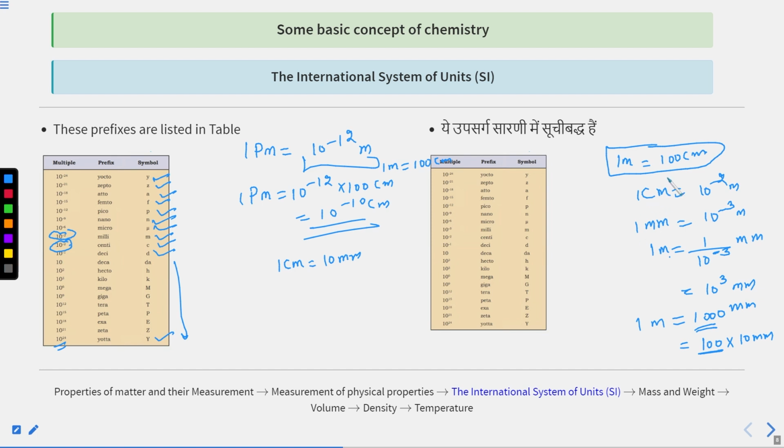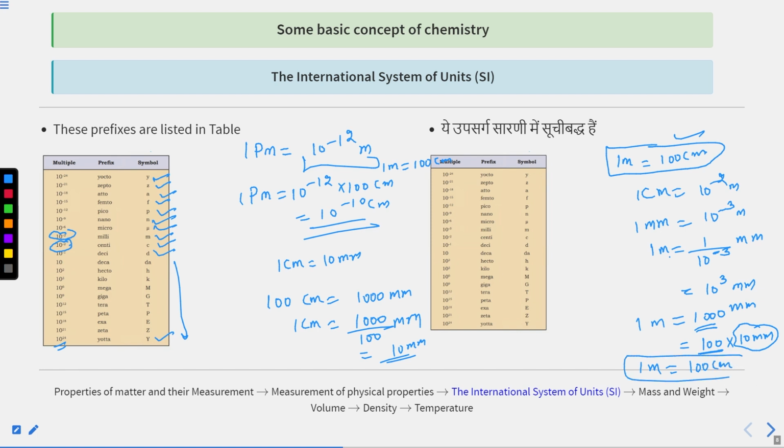You can say 1 centimeter is equal to 10 raised to the power minus 2 meter. It means 1 meter is equal to 100 centimeter and 1 meter is equal to 1000 millimeter. So 100 centimeter will be equal to 1000 millimeter because both are equal to 1 meter. So 1 centimeter is equal to 1000 by 100 millimeter, and you will get 10 millimeter. So these are small relationships that you can derive yourself.